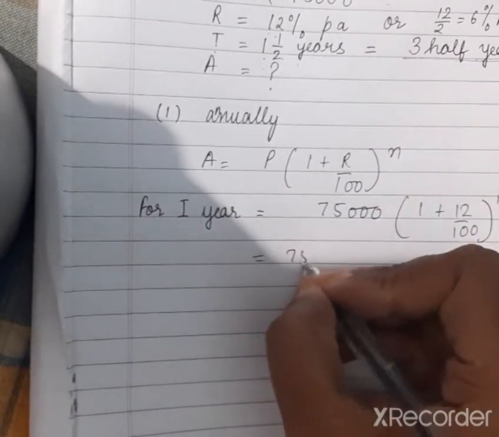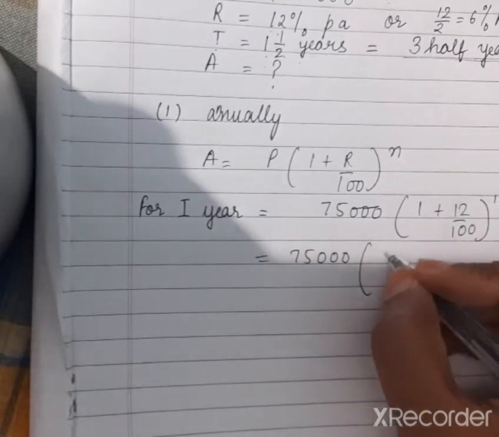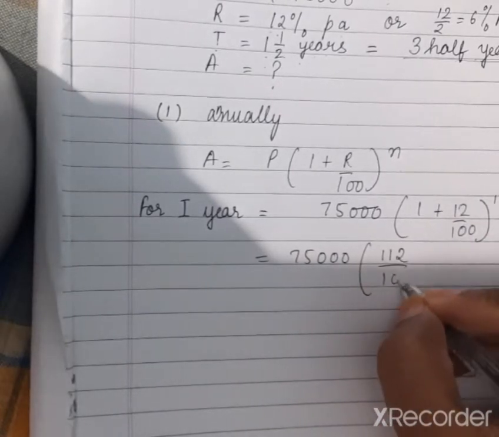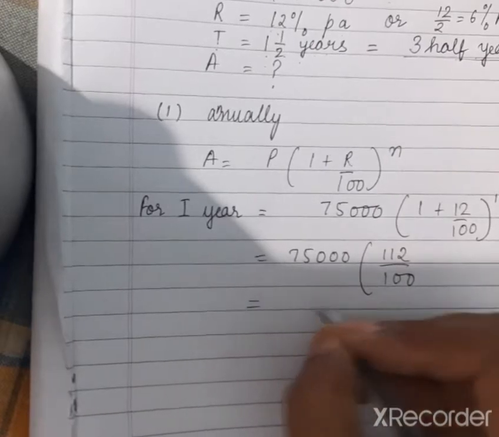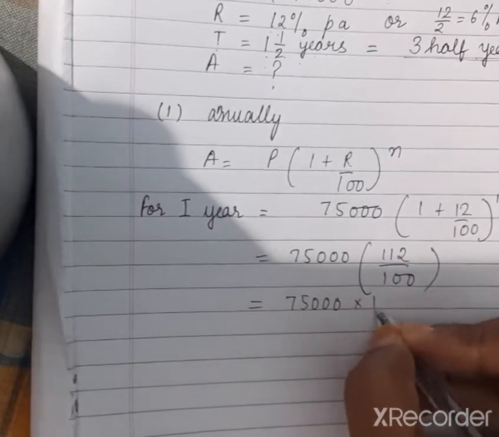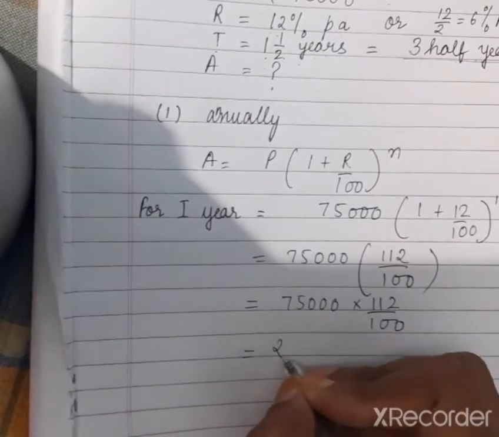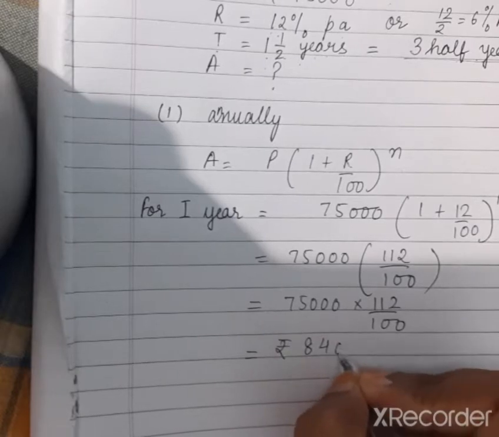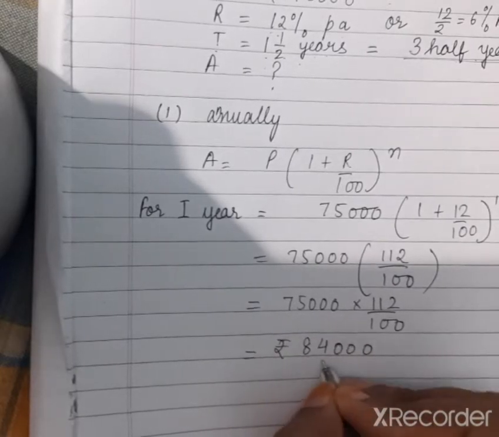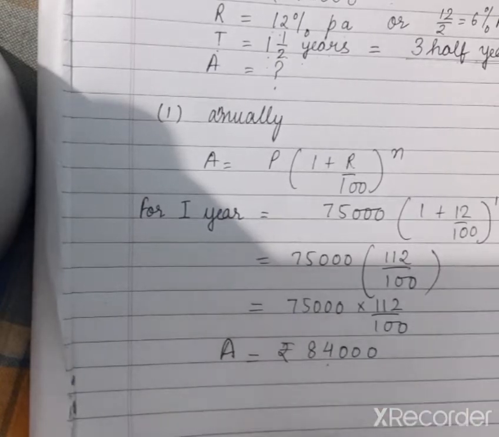Now 75,000 in bracket we can write 112 upon 100. When we calculate 75,000 into 112 upon 100, it will come rupees 84,000. Now this amount will become the principal for the next half year.